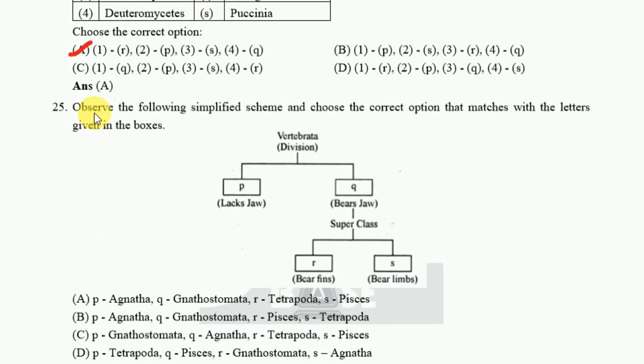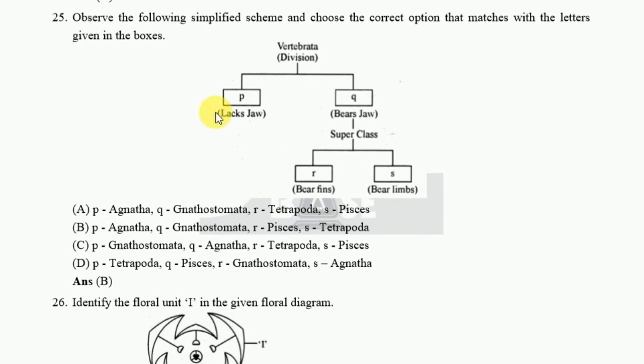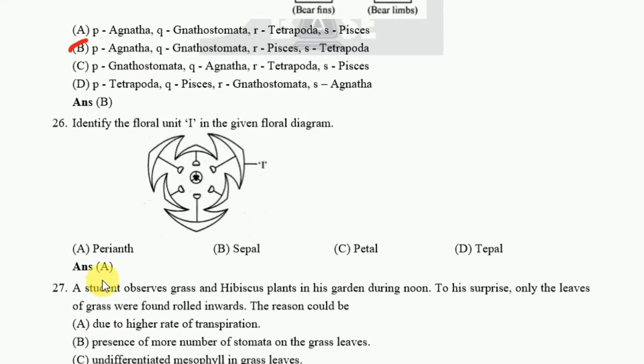Next one, observe the following simplified scheme and choose the correct options that matches with the letter given in the boxes. For this one, option B. Okay, take a screenshot. Identify the floral unit in the given floral diagram. This one. The correct answer is A.